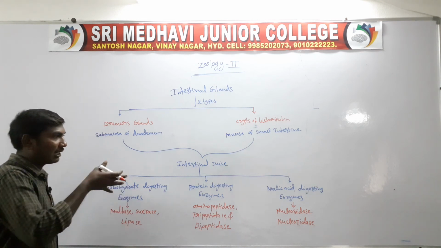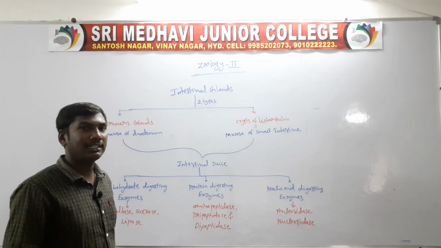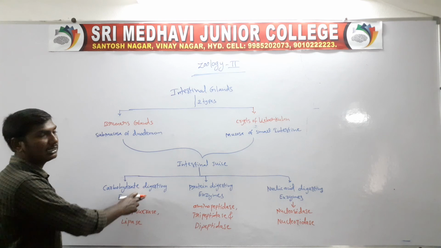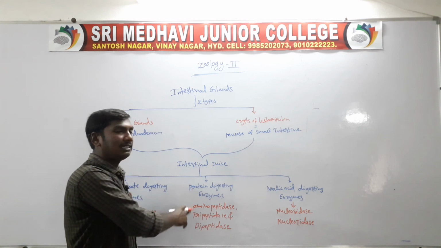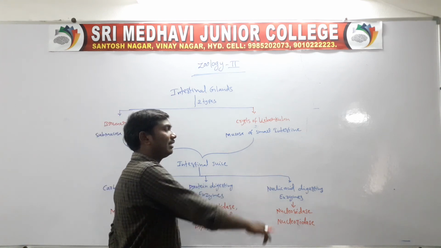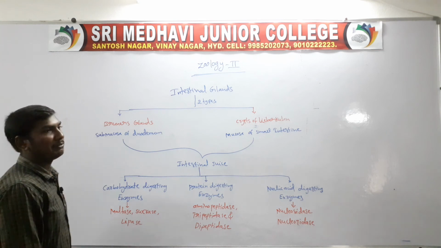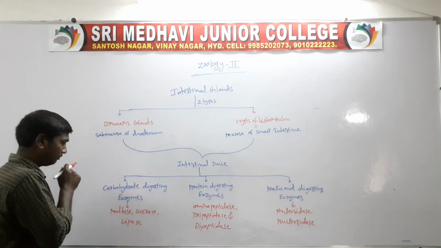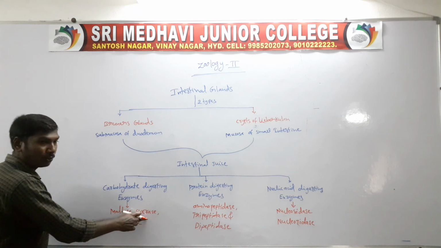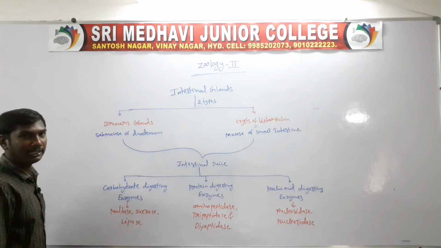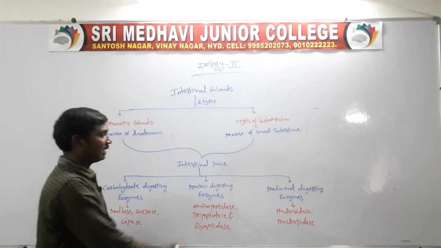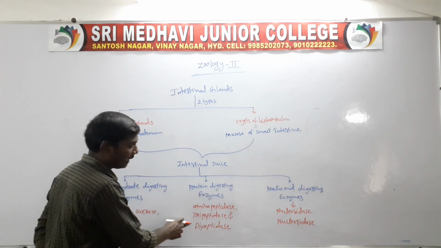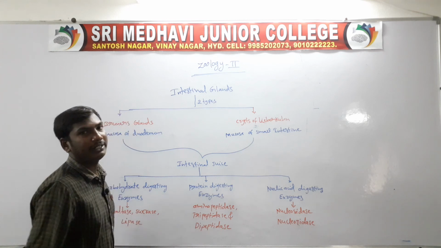Next one, the succus entericus or intestinal juice contains digesting enzymes: carbohydrate digesting enzymes, protein digesting enzymes, and nucleic acid digesting enzymes. Carbohydrate digesting enzymes are maltase, sucrase, and lipase. Protein digesting enzymes are aminopeptidase, tripeptidase, and dipeptidase.